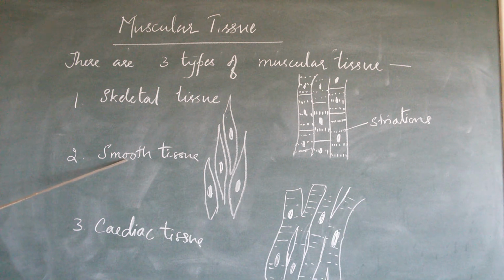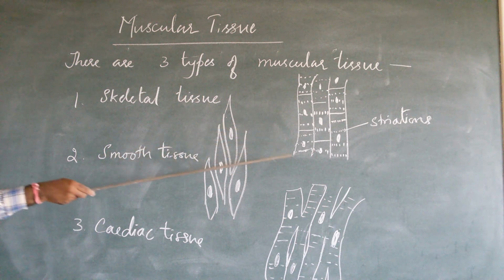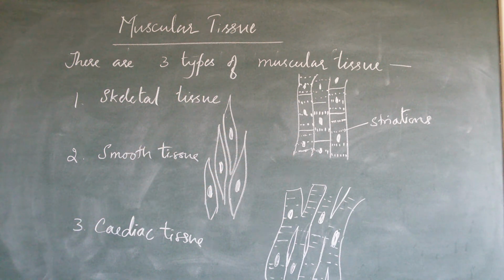So mainly this tissue is found in stomach, intestine, blood vessels, airways, etc., where the movement is totally under the control of the autonomic nervous system. The smooth muscle does not contain the striations that we see in the skeletal tissue, but here the filaments of actin and myosin are very thin and cannot be seen. The cells are spindle shaped with a single nucleus. Here it is multinucleated, but here it is a single nucleus.